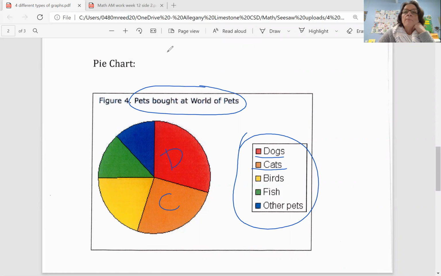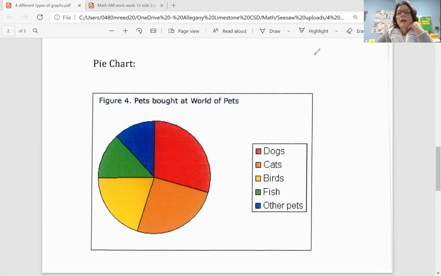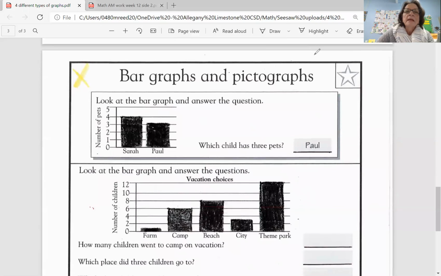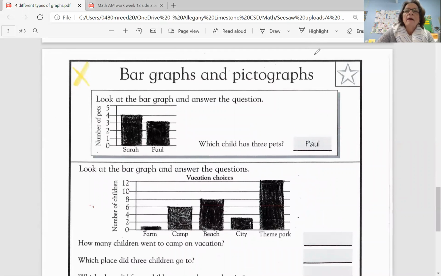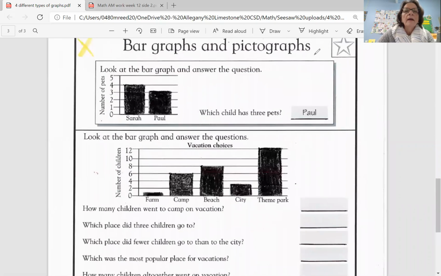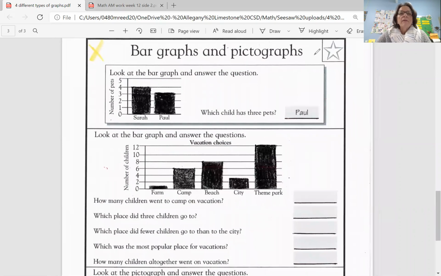And those are the four main types of graphs. There's a lot more, but we're going to be mostly working with bar graphs and pictographs. So we're going to answer this morning just a couple questions on a simple bar graph and a pictograph. So let's see, move that out of the way, make this a little bit smaller. Okay, so we have a bar graph here. It's very simple. Actually, they give us a little sample at the top. So this is our sample here.